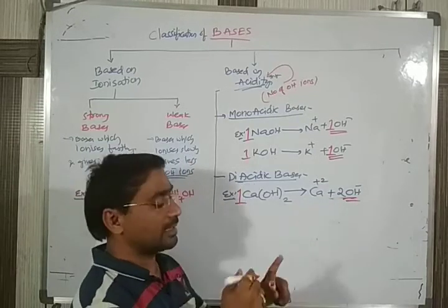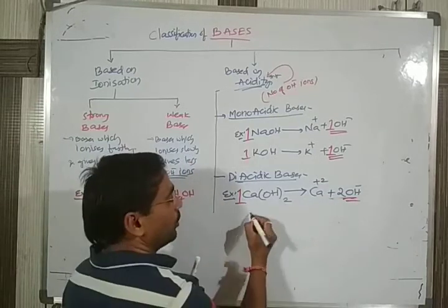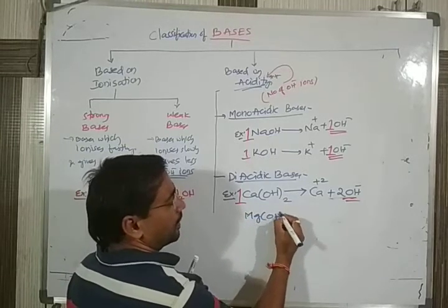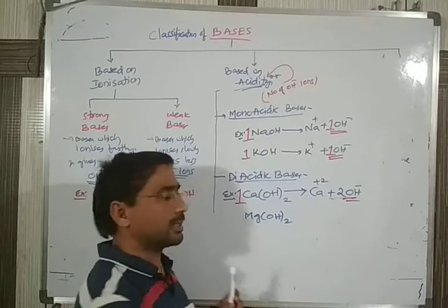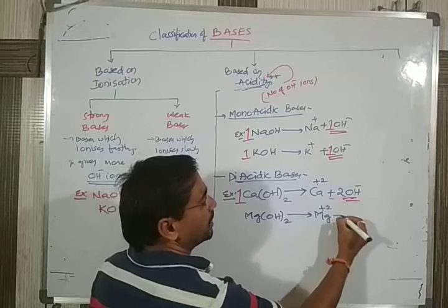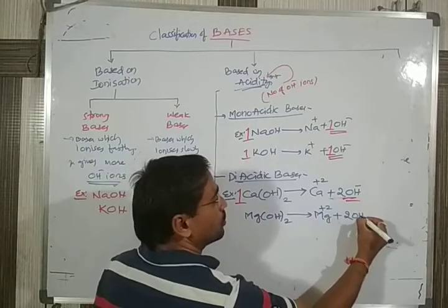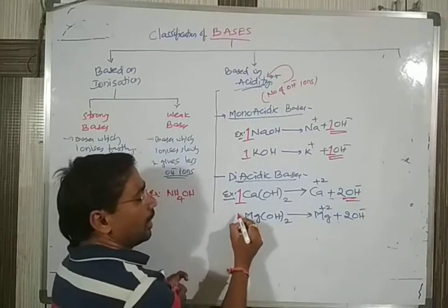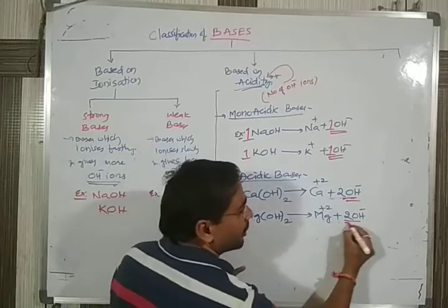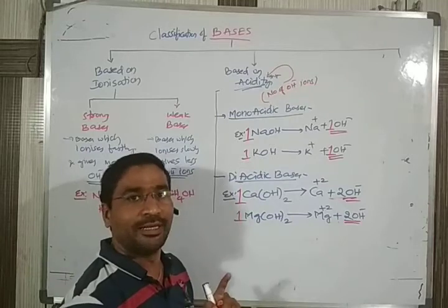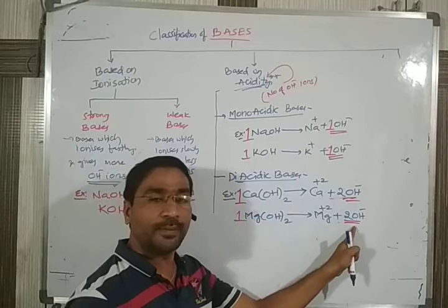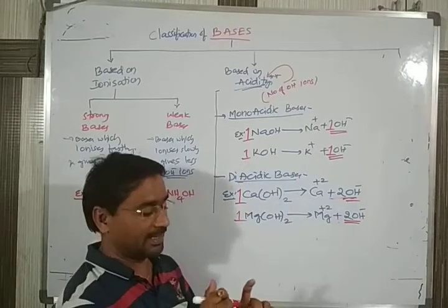So that's why it is called a diacidic base. Next, I'll give you one more example: magnesium hydroxide, Mg(OH)2. When magnesium hydroxide is dissociated, it gives Mg2+ as well as 2OH-. You see here, how many molecules of magnesium hydroxide? One. But after dissociating, how many OH- are you getting? 2OH-. One base molecule is giving 2OH-. That's why it is called a diacidic base.